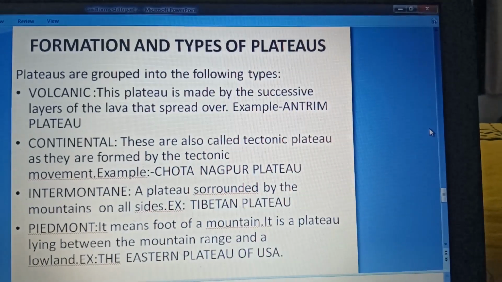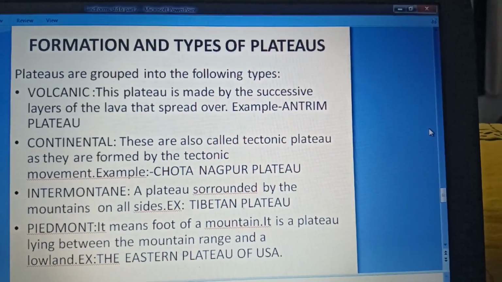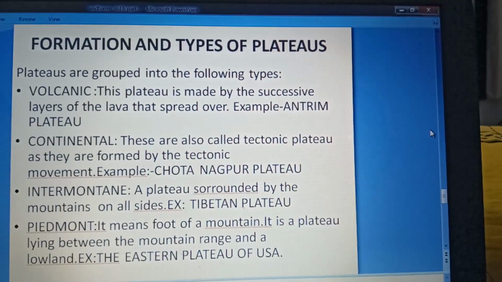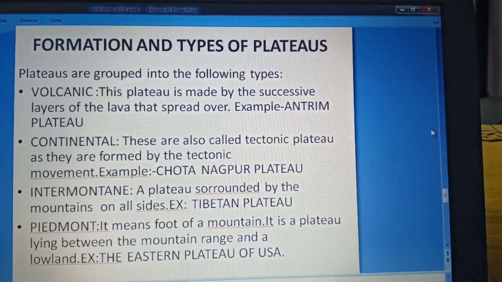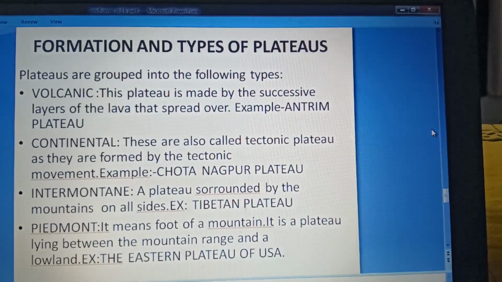It means foot of a mountain. It is a plateau lying between the mountain range and a lowland. Example, the Eastern Plateau of USA.